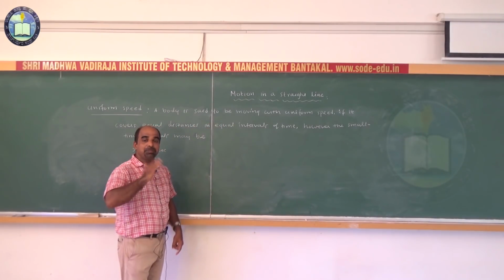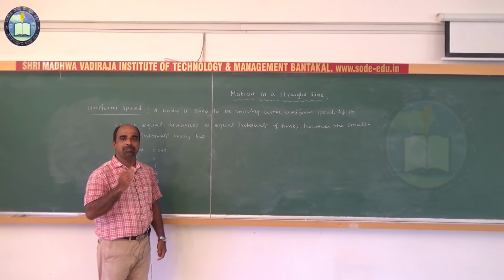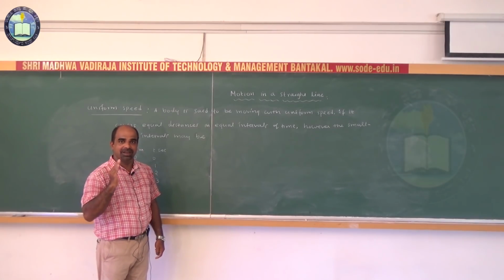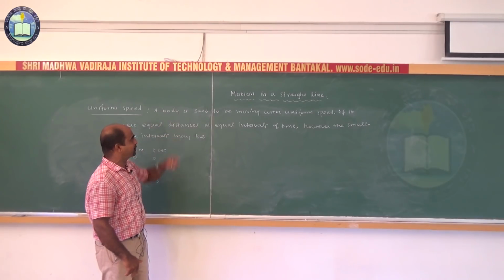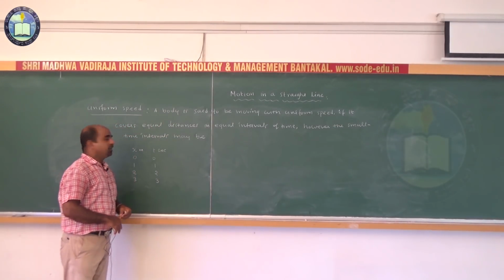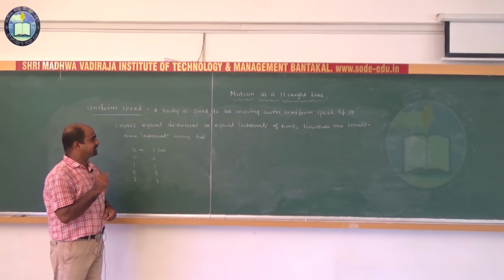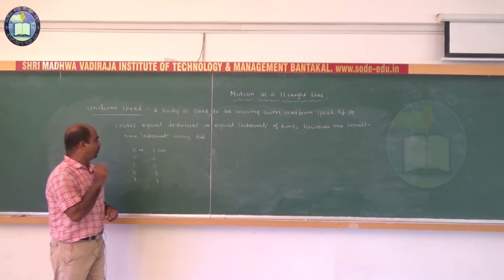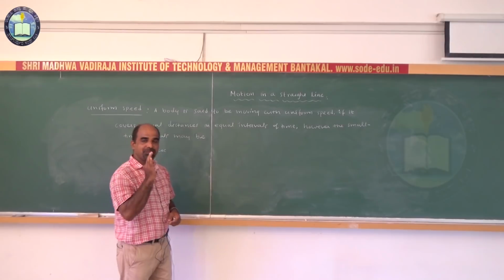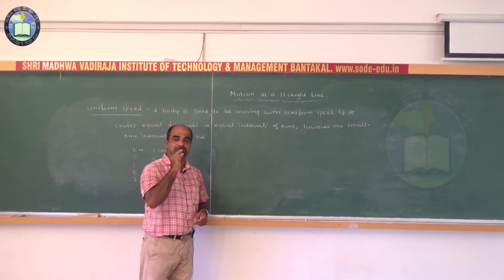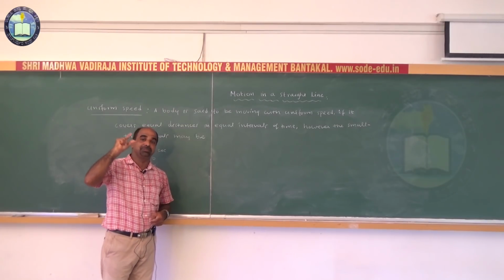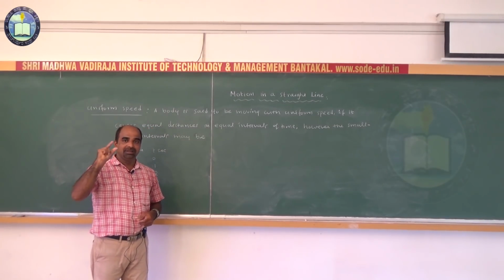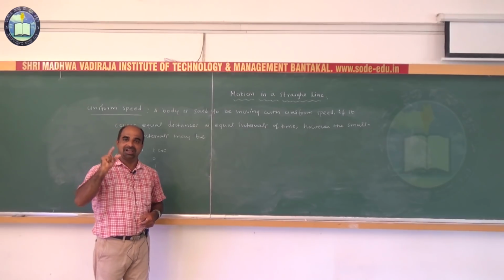Next we studied what? Speed. Rate of distance traveled per unit time is called speed, and we also discussed uniform speed in today's session. That is, a body is said to be moving with uniform speed if it covers equal distances in equal intervals of time, however small the time intervals may be. Once again remember, speed is a scalar physical quantity because it is the ratio of two scalar physical quantities. Unit is meter per second, dimension LT inverse 1.